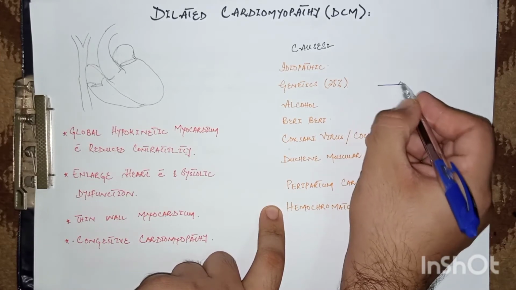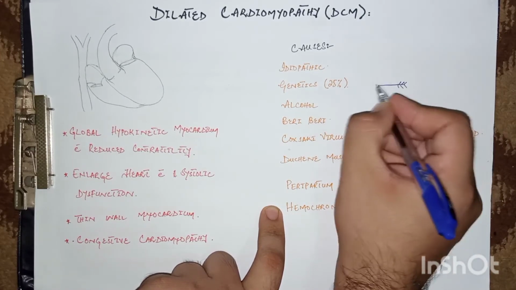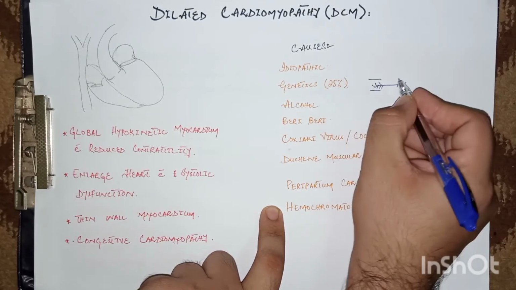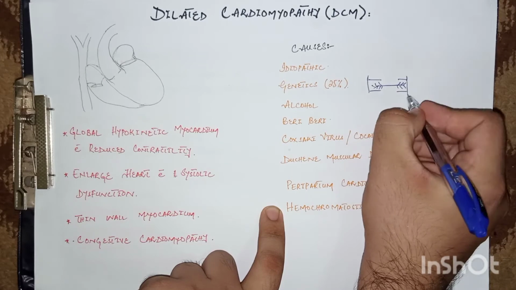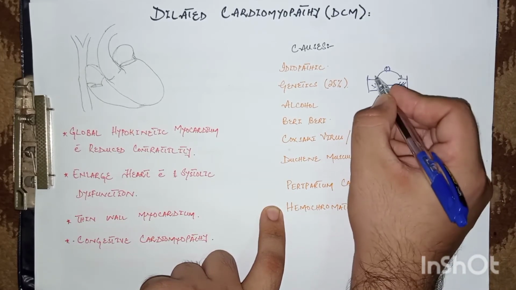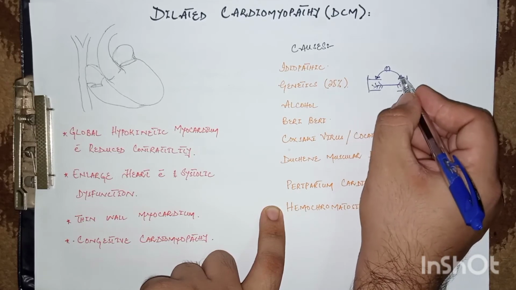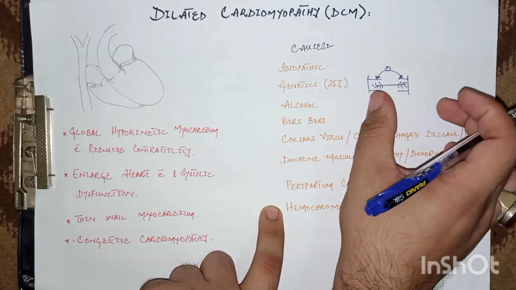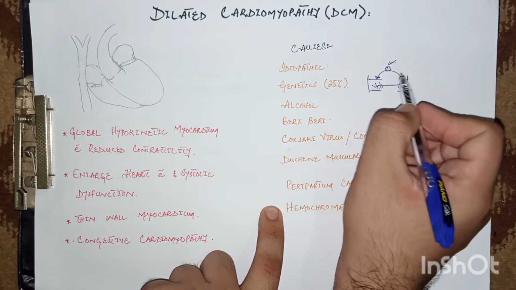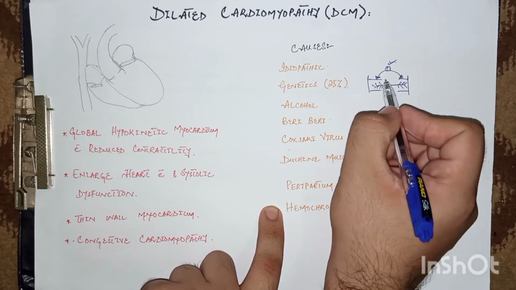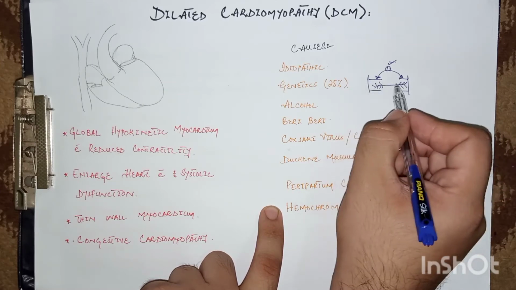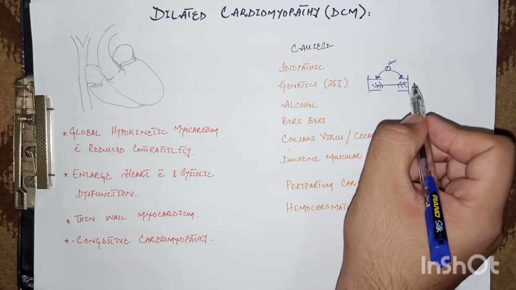Suppose this is actin, this is the myosin filament, and this is the contractile unit of the muscle, and these are actin filaments. Basically, dystrophin is a protein which holds these actins together and causes proper contraction of the actin, and causes the stabilization of the sarcomere. But when there is a defect in this dystrophin protein because of the mutation, then there is no stabilization of the sarcomere and no proper contraction, so systolic dysfunction occurs.